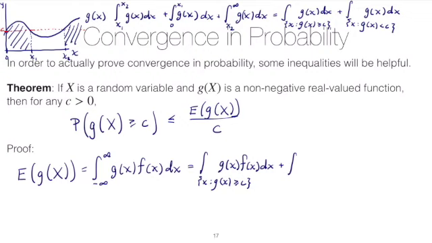So we'll add to that the integral over the set of all x where g of x is less than c. So same integrand, g of x times f of x dx. Now, since we know that PDFs are non-negative, and we're given that g of x is non-negative, this whole integrand will be non-negative. So that means that the integral here and the integral here, both of those will be positive.